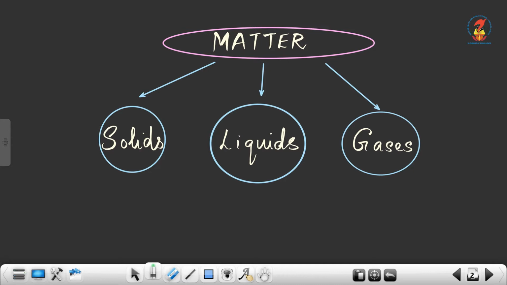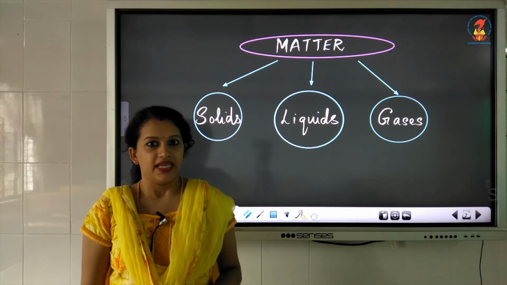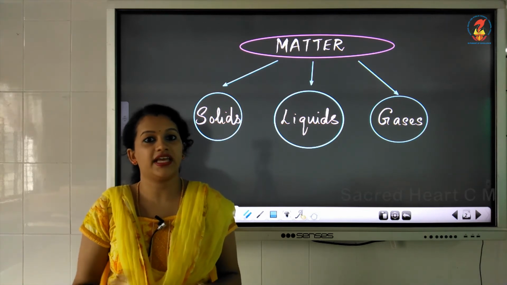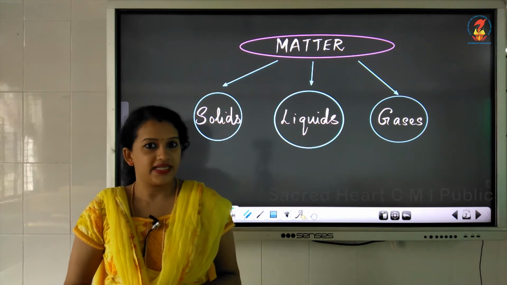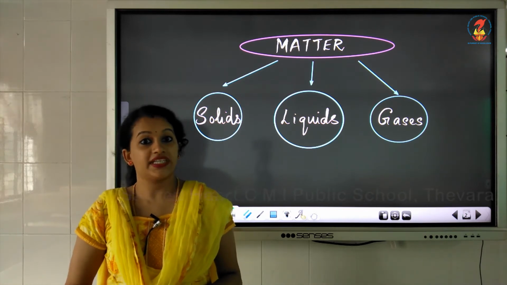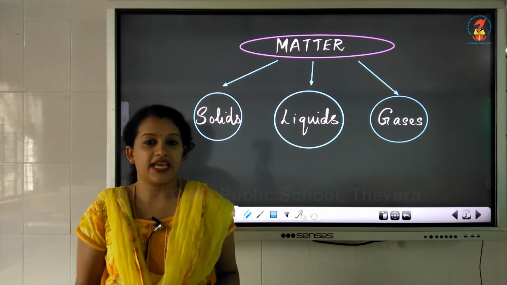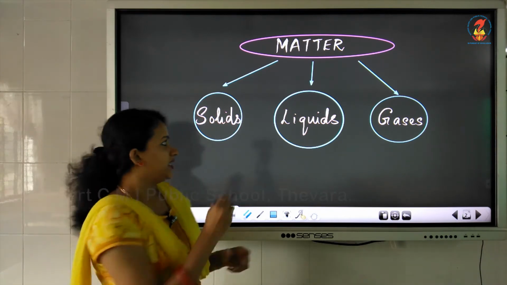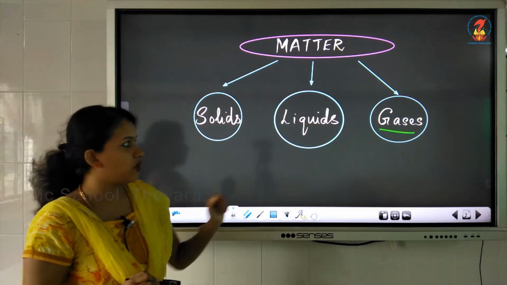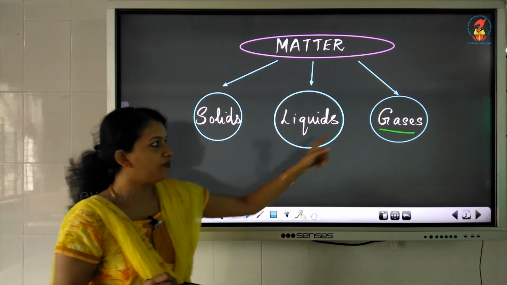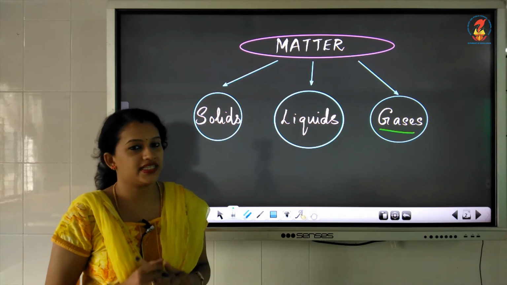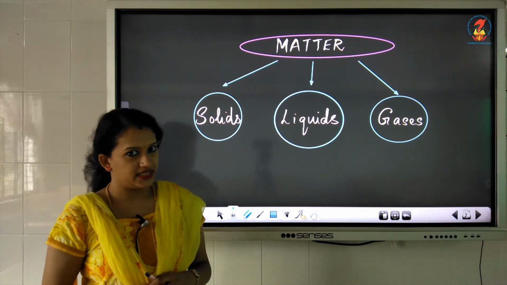In the previous class you learned what is meant by matter. Everything that we see around us is matter, isn't it? And matter can exist in different forms or different states, that is solids, liquids and gases. It can either exist in the solid form or in the liquid form or in the gas form. So these are the three different states in which matter can exist.